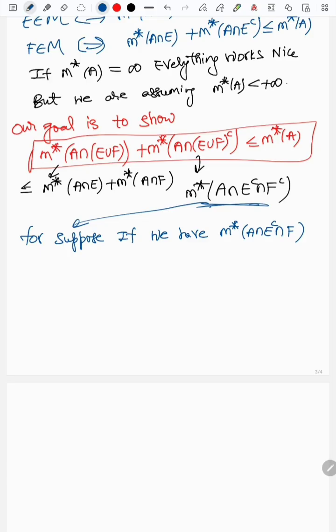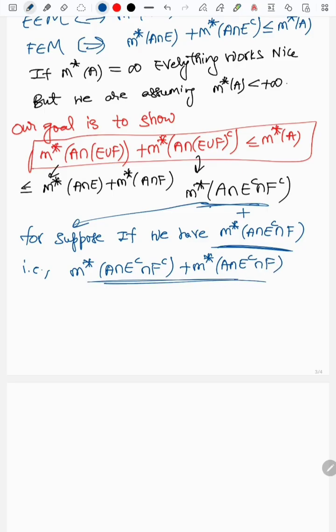Suppose we have these two terms and we add them. M star of A intersection E complement intersection F complement plus M star of A intersection E complement intersection F both will contribute to M star of A intersection E complement.